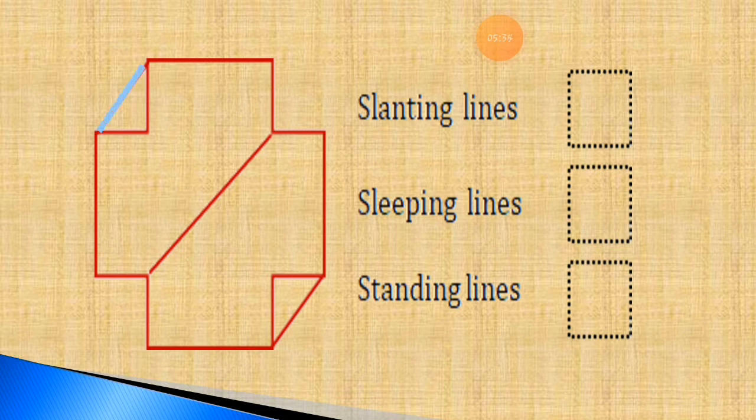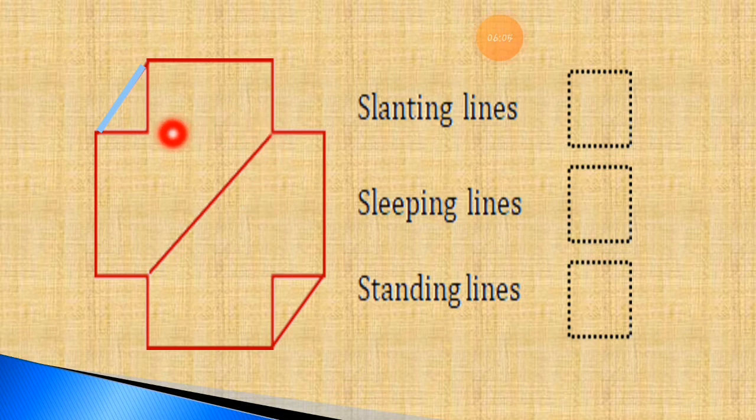First of all, here is a slanting line. I will overwrite it with the blue color. I will overwrite all the slanting lines with this blue color. You also have to do the same thing in your book. You have to draw these types of pictures and overwrite the slanting lines with a different color.